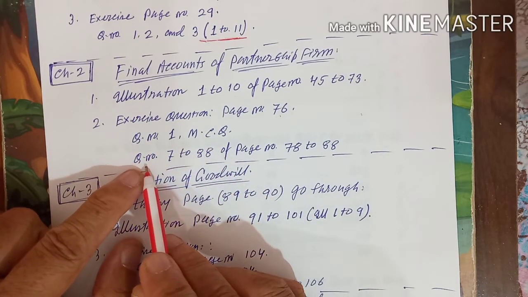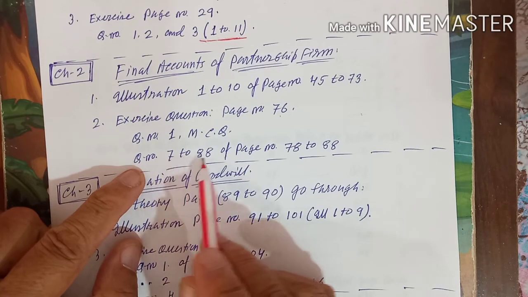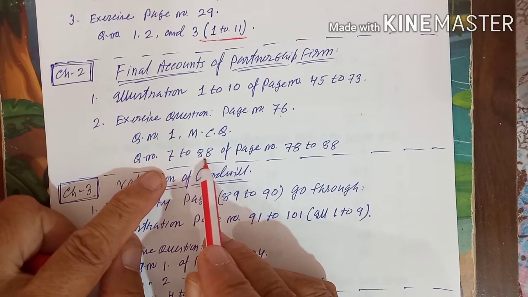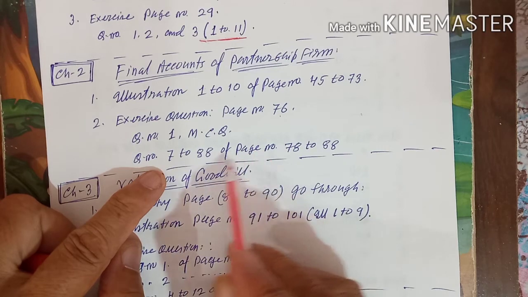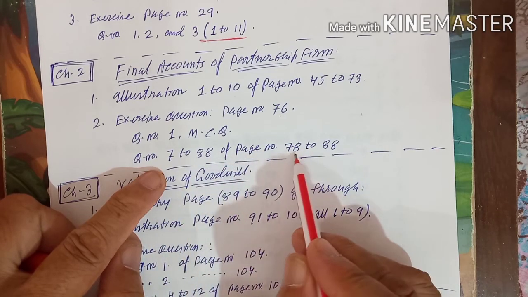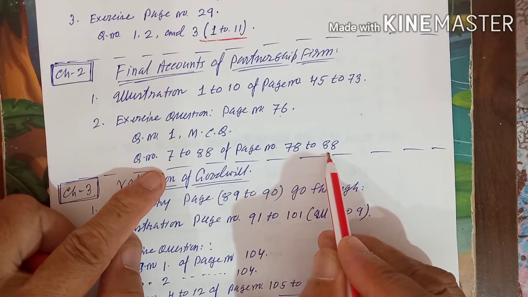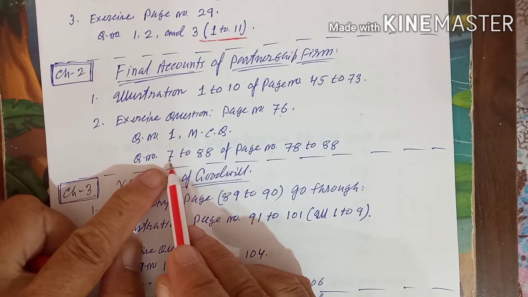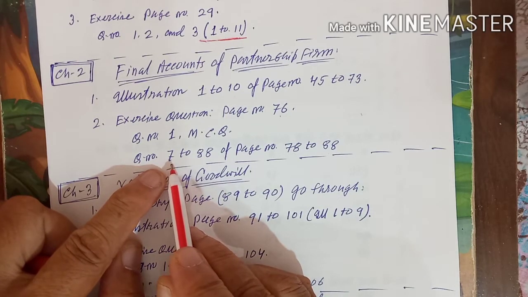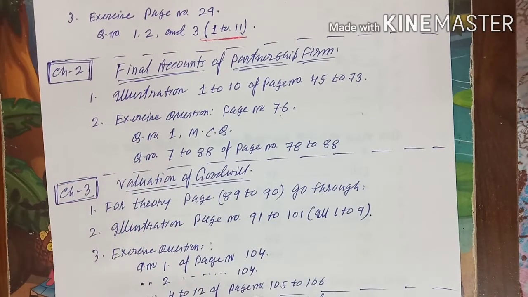Next, come back to question number 7 of page number 78. Sorry, this is question number 7 onwards; the exercise questions start on page number 78.